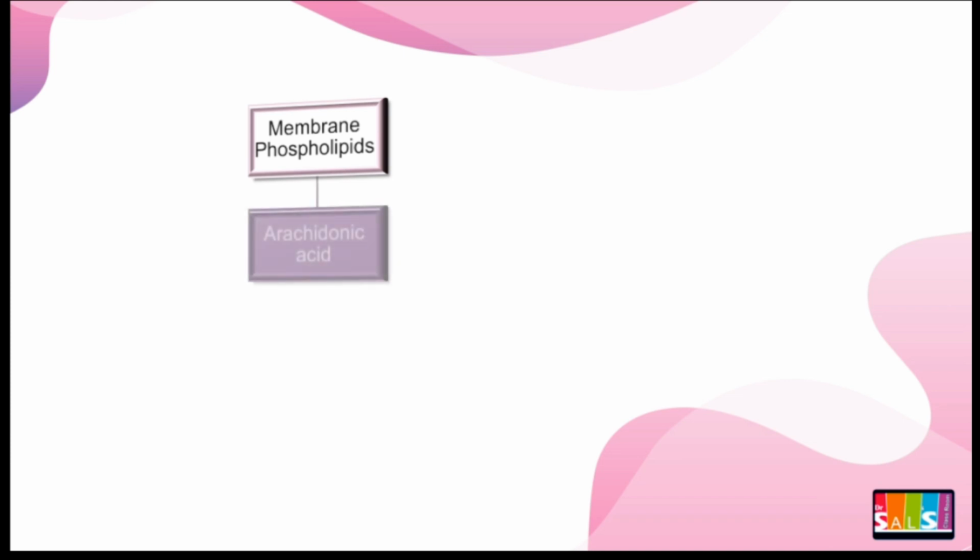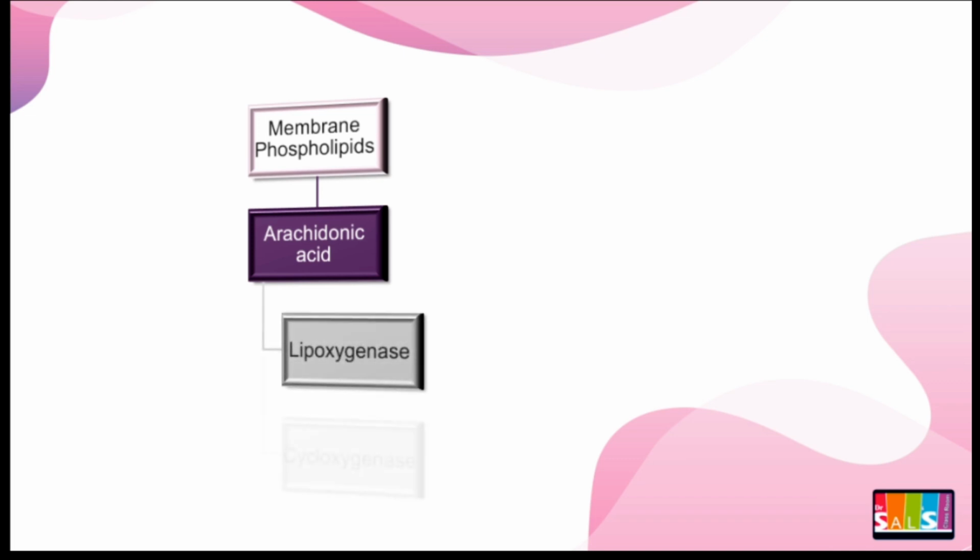It is really important to know the arachidonic pathway before we study NSAIDs. Now let's look into the arachidonic pathway. The membrane phospholipids are acted on by phospholipase A2 to give two important pathways for arachidonic acid metabolism. They are the cyclooxygenase pathway and the 5-lipoxygenase pathway.